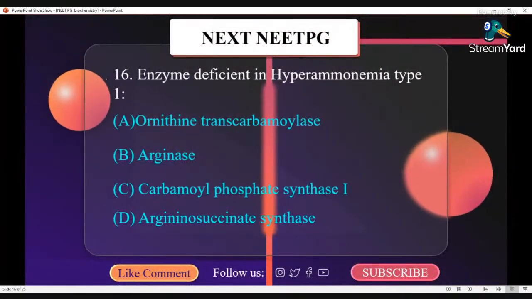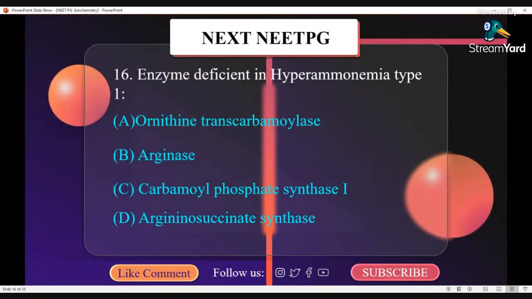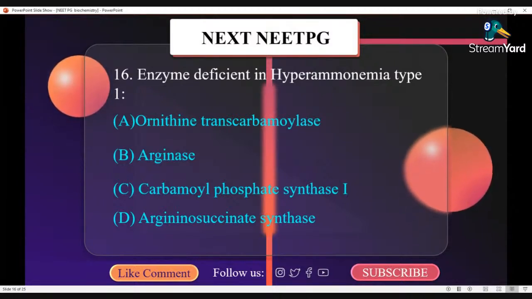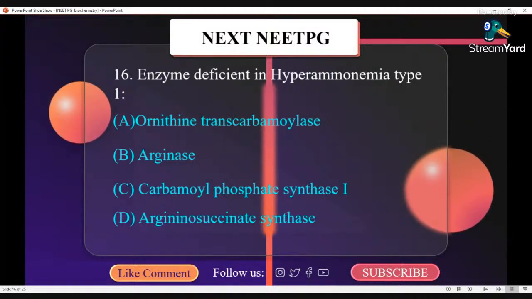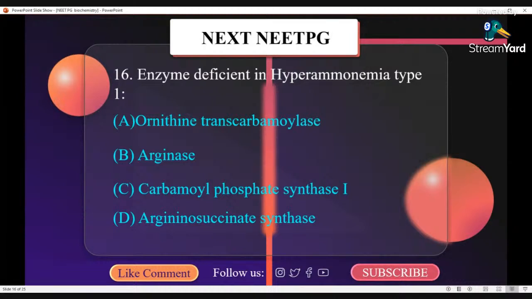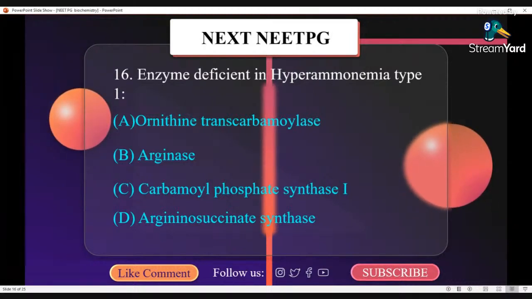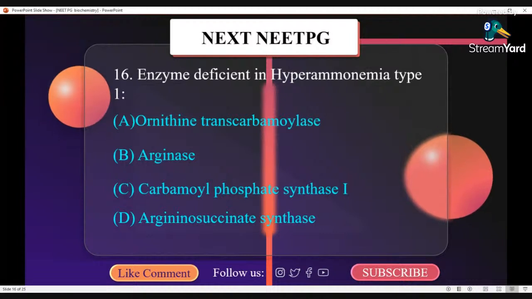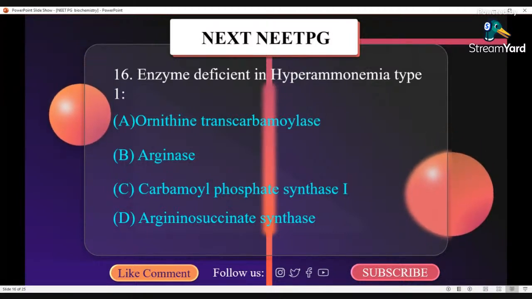Enzyme deficient in hyperammonemia type 1 is carbamyl phosphate synthase 1. Hyperammonemia is a metabolic disturbance characterized by excess of ammonia in blood. It is a dangerous condition that may lead to brain injury and death. It may be primary or secondary. This usually occurs in urea cycle disorders.